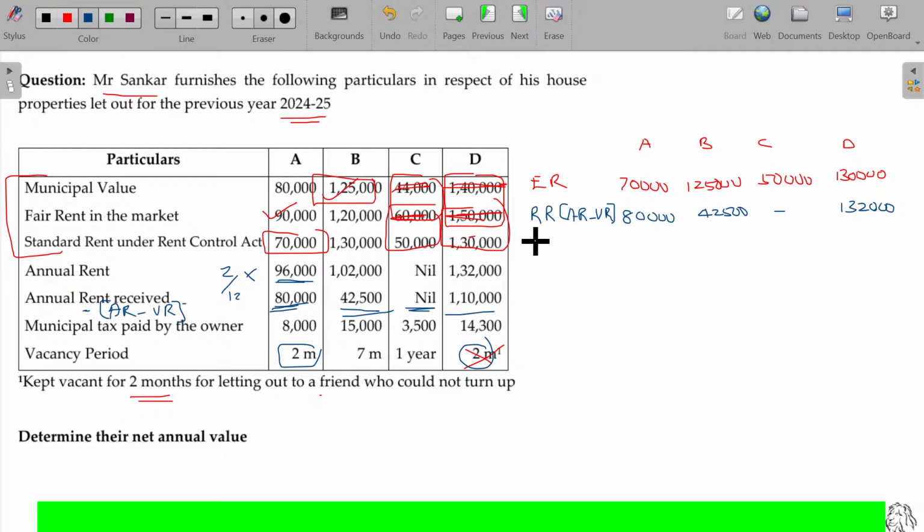The next step, you have to find out what could be the actual value you could have received: rent received plus vacancy allowance. Now tell me, here the value being 96,000, 1 lakh 2,000. Here this remains vacant for the full year, so 0. Then here 1 lakh 10,000, 1 lakh 10,000, 132.